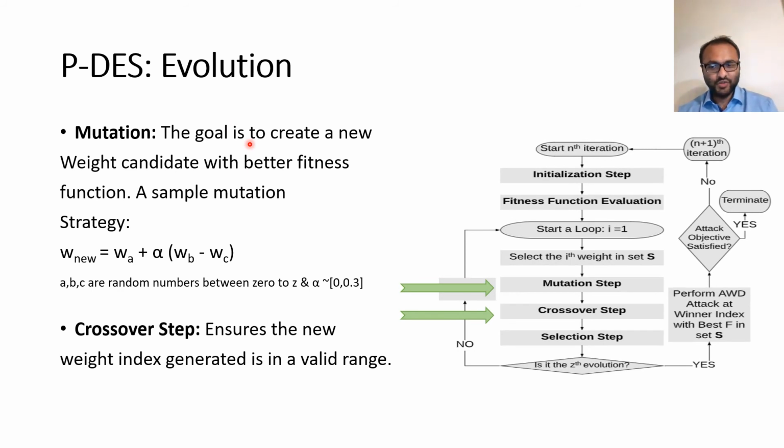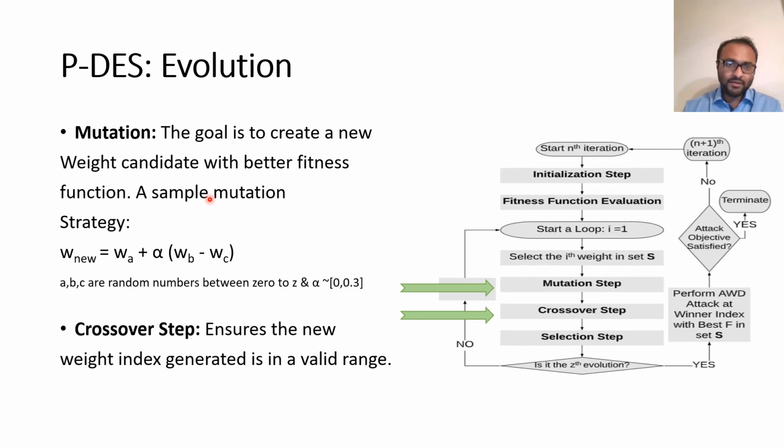As a typical evolutionary algorithm, the next step is to perform mutation. The job of mutation is to propose new candidates who have a better fitness function than the previous candidates. In this work, we used 4 mutation strategies.